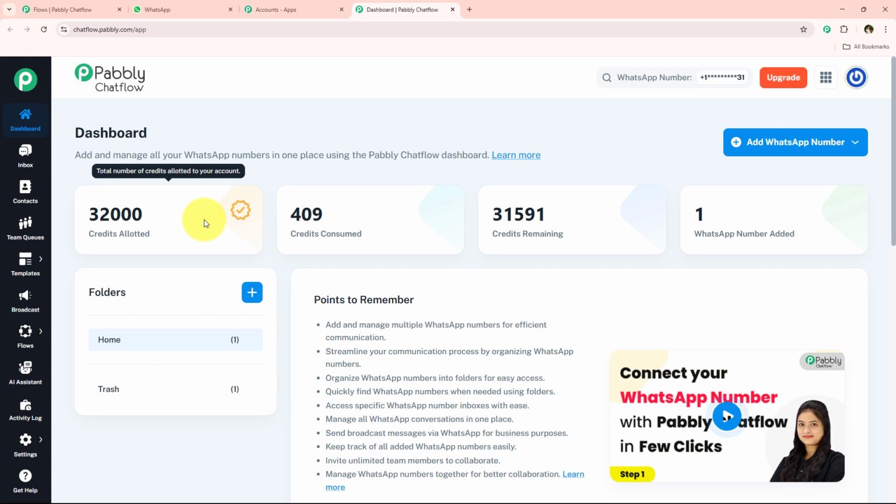And now I'm just going to click on this access, and it is opening the dashboard of my Pabbly Chatflow account. Over here you can see that to start with a WhatsApp chatbot, we first have to add a WhatsApp number inside our Pabbly Chatflow.